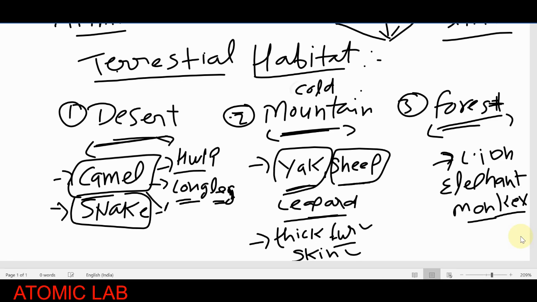On mountains, you know the temperature is very low, so in very cold temperatures they can survive. They protect their heat through the fur and through the skin. Skin is very thick, fur is very thick, so this is the adaptation in these animals.